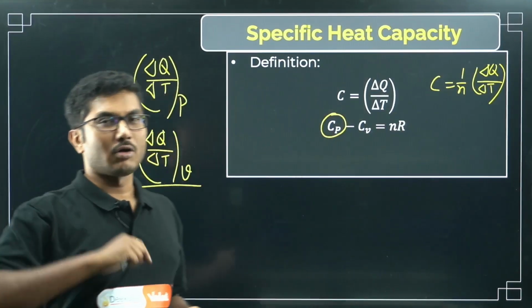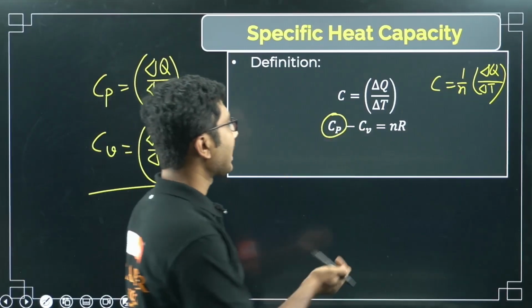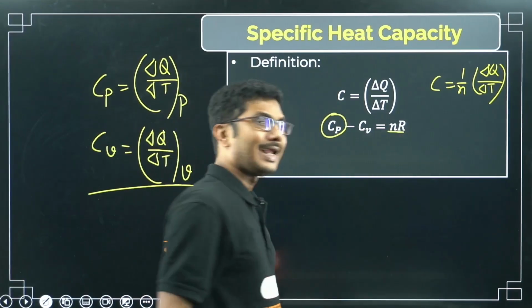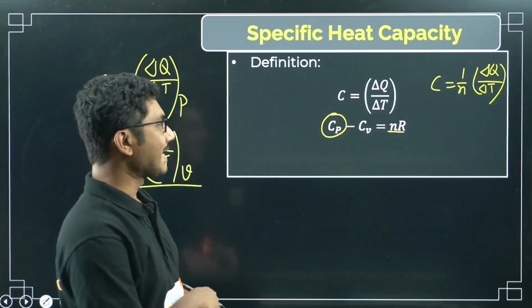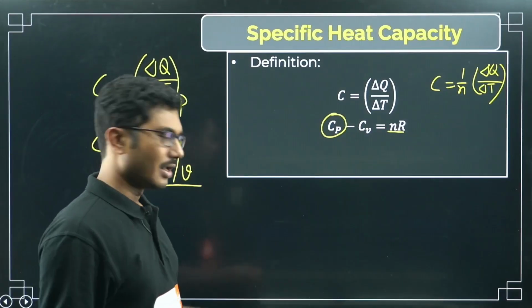And they are not the same, nowhere are they the same. As you can see, Cp minus Cv for n moles of gas is given by nR. R is the gas constant, right? For 1 mole of gas, this becomes Cp minus Cv equals R, right?